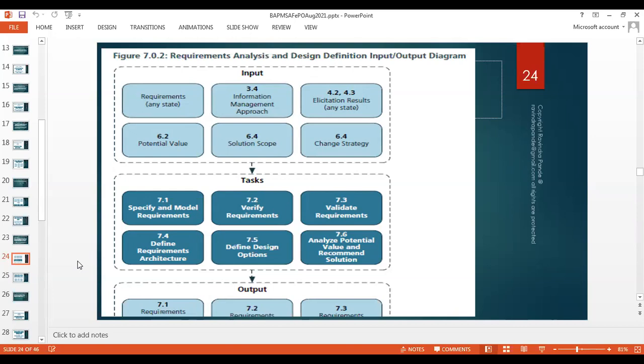Then build a change strategy. How are you going to adopt the change? If you are changing from one state to another, try to understand how the business will adapt to these changes. You can't just take this product and start working. No, you need to train them. You need to understand how the customers can shift from the older product to the new product. Are they going to need any training to adapt to these solutions, and so on and so forth? So we need to devise this change strategy.